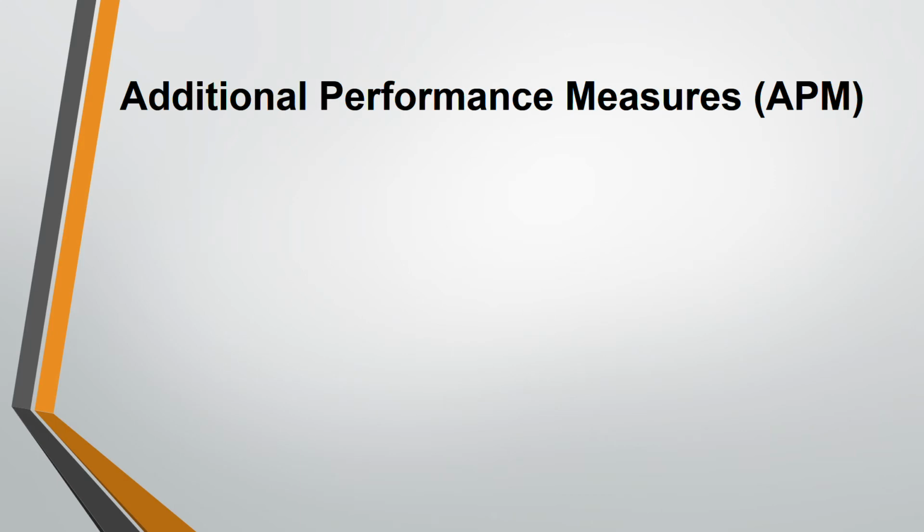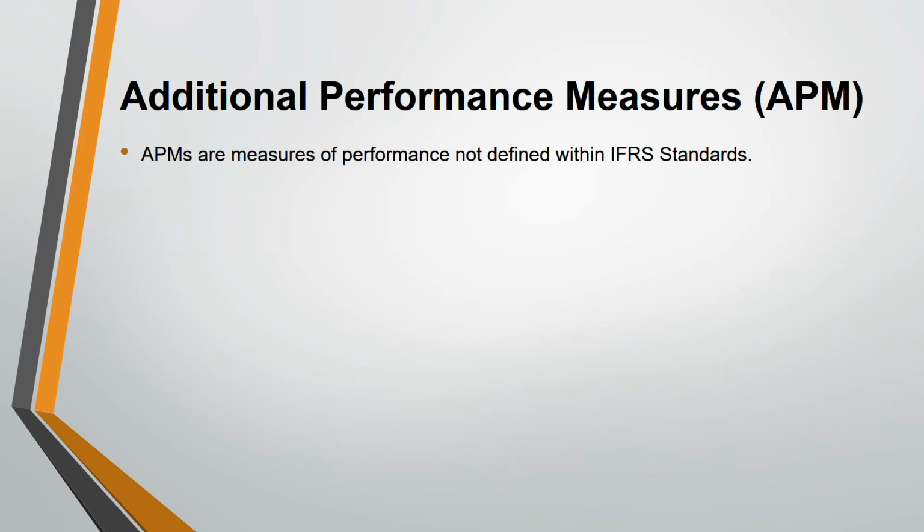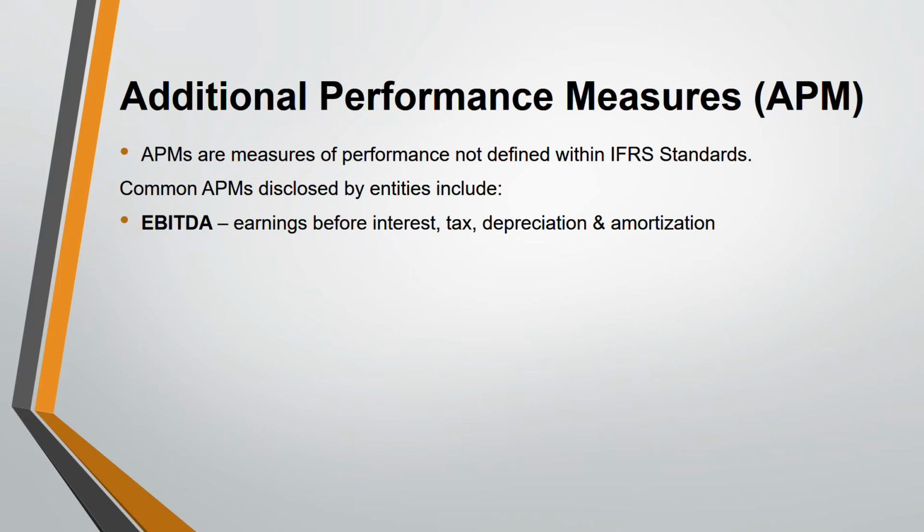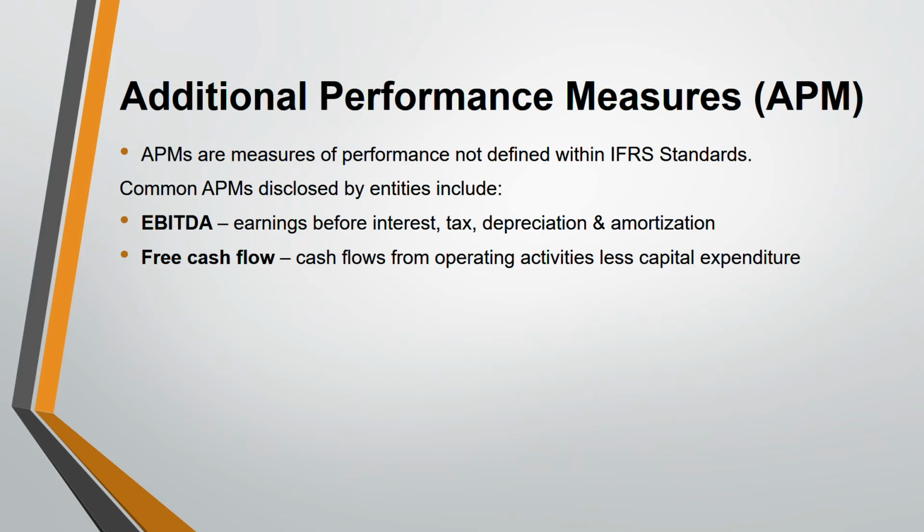But these additional performance measures, whatever we are going to cover under this, are not defined by IFRS standards. Even though you are using them as a measure to check your performance, they are not defined within IFRS standards. Because of that, there are some problems where you are using APMs, which we are going to cover a little bit later. These are some common additional performance measures that are disclosed by entities. There are two types. One is EBITDA, earnings before interest, tax, depreciation, and amortization. And the other one is free cash flow. Deduct your capital expenditure from your operating activity. What is left is free cash flow.